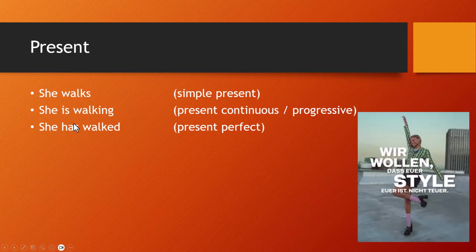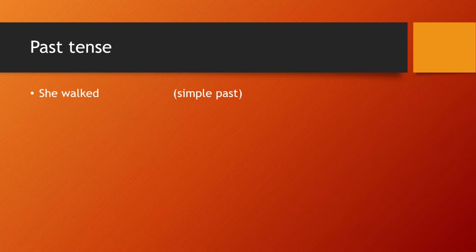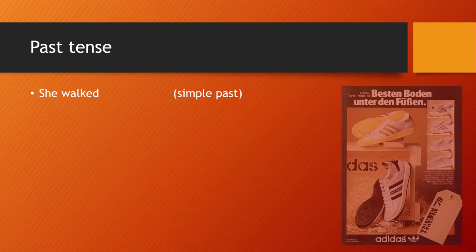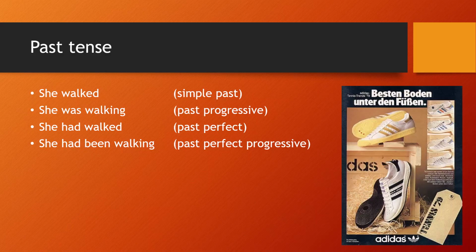And we can change it to the future, she will have walked, or to the past, she had walked, if we want to. And then we can combine them both, right? She has been walking now for an hour. Okay, and then the past tense, which in English you could call the preterite. Most people just call it the simple past, but you can call it the preterite. She was walking: past progressive or past continuous, if you prefer that terminology. She had walked: past perfect. And again, we'll notice here the verb have is now in the past, and this is a relative tense as well. So by the time you got there, she had already walked 5 miles. And we can combine them again: had been walking.